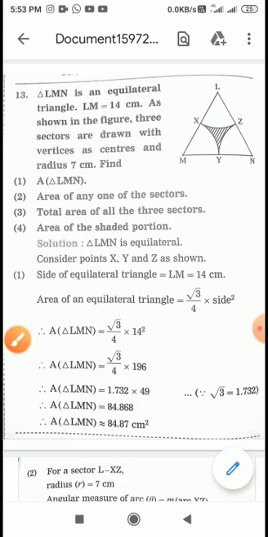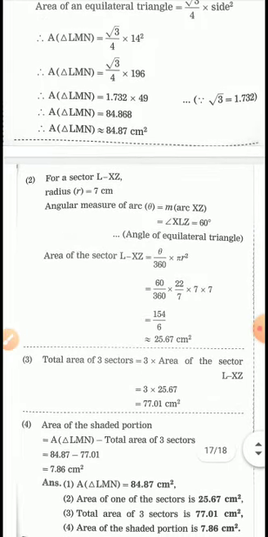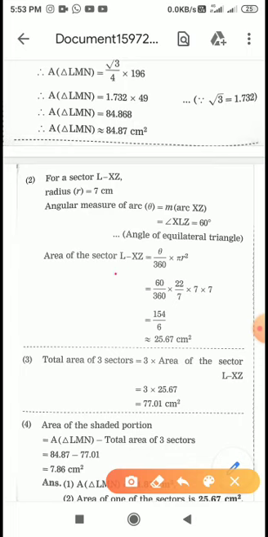With the help of angle and the value of radius, we can find out the area of sector. So on calculation, 6 and 7 and 7 get cancelled, and 22 into 7 is 154, over denominator 6. So on calculation you will get this answer.